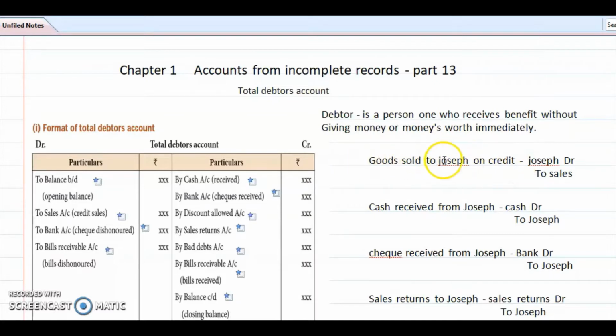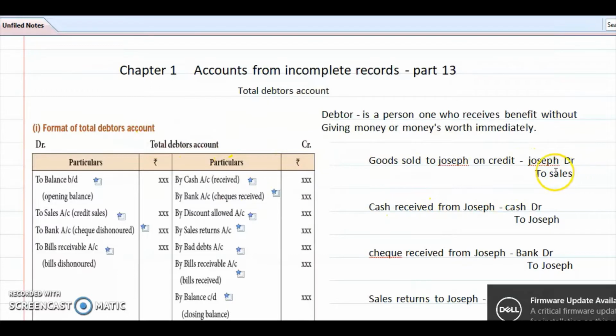We sold goods to Joseph on credit, so Joseph is a receiver. Joseph account debtor to sales we will write. Joseph is a debtor here. Debtors account to sales, it is in the credit side, so that's why we are writing in the debit side of the debtors account.